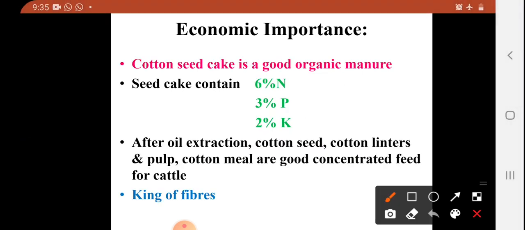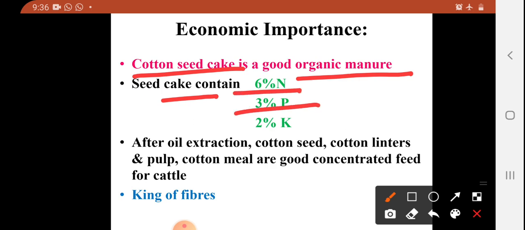After oil extraction, the remaining part, that is cotton seed cake, is used as a good organic manure, and even this cotton seed cake is used for animal feeding also. If we think about its cake, it contains 6% nitrogen, 3% phosphorus, and 2% K2O.